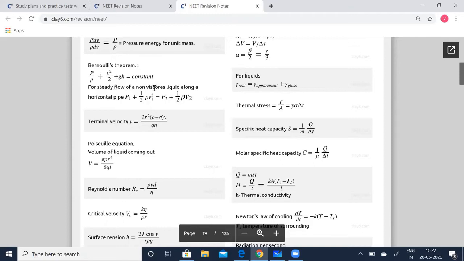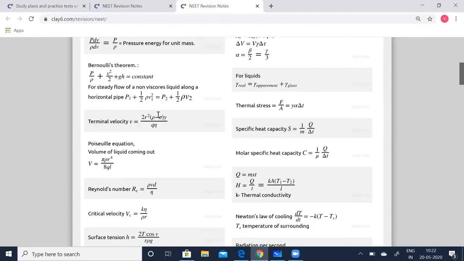For steady flow of non-viscous liquids along a horizontal pipe, P1 plus half rho v1 squared is equal to P2 plus half rho v2 squared. Terminal velocity v is equal to 2 r squared (rho minus sigma) times g by 9 eta. Rho is the density.